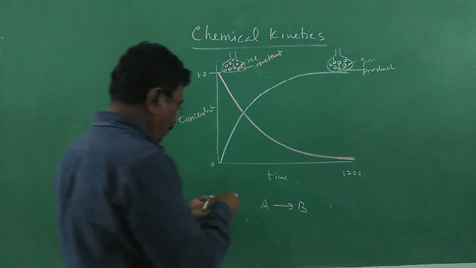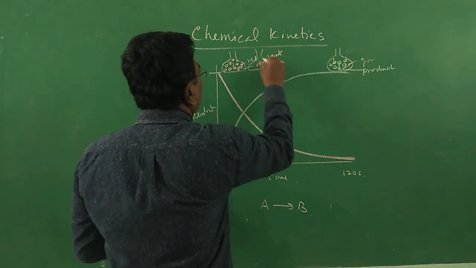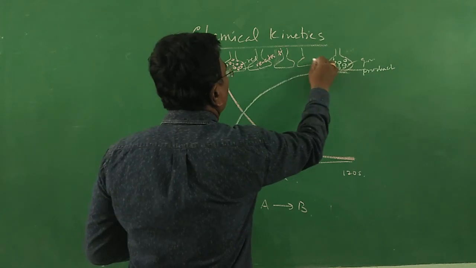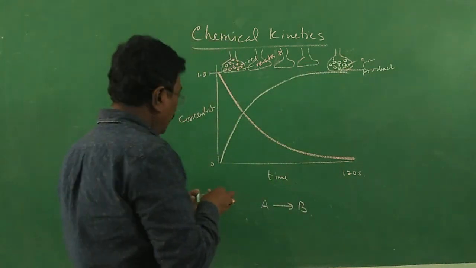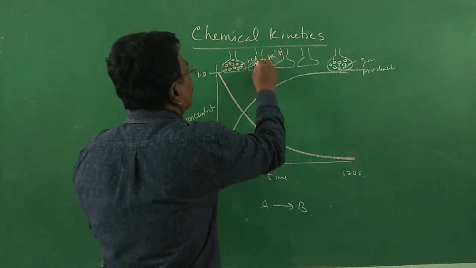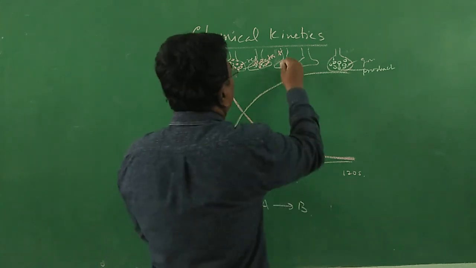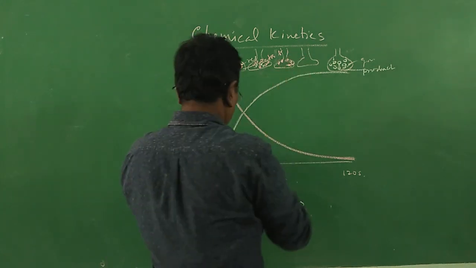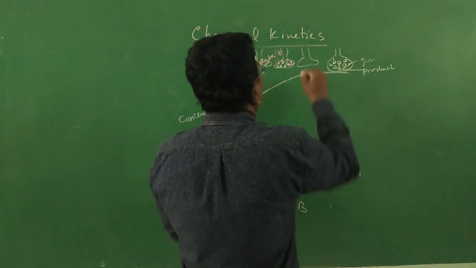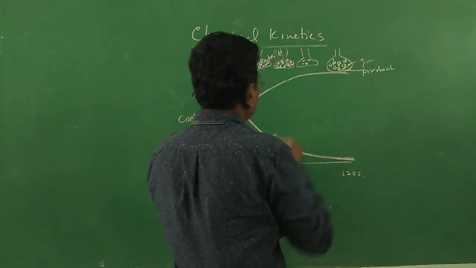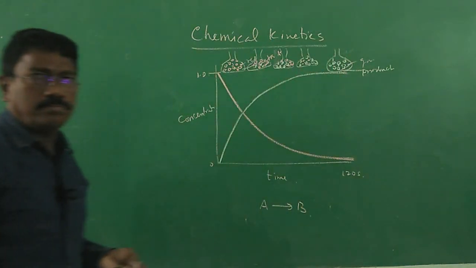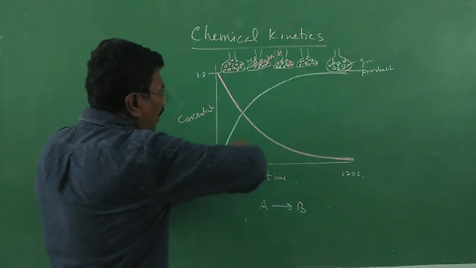In between, what is happening? Slowly, if you look at the conical flask, the number of particles of red get reduced and green started to enter in. The number of red particles reduces, and green enters. Only very few red particles remain, and maximum you will have green. And finally, everything is green. So this is how the product increases.